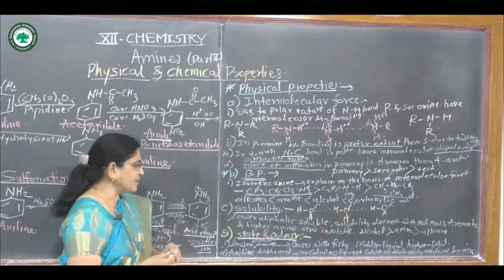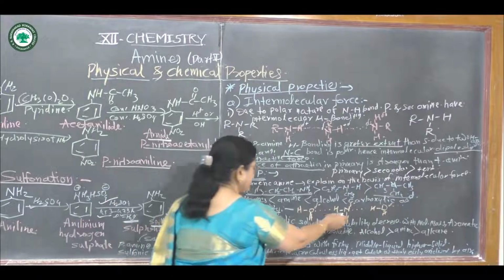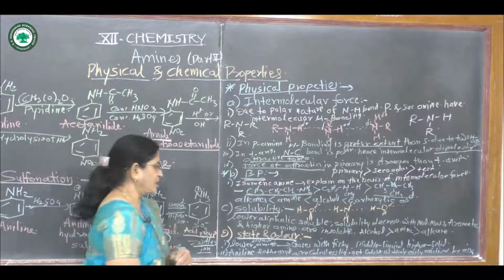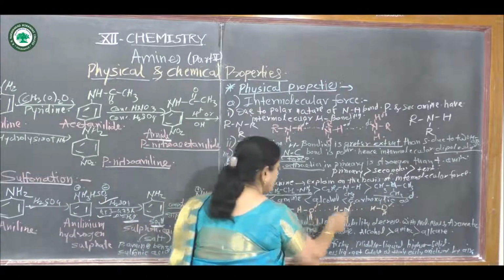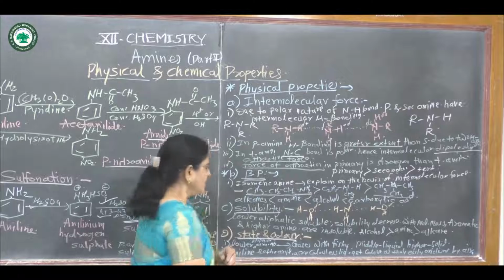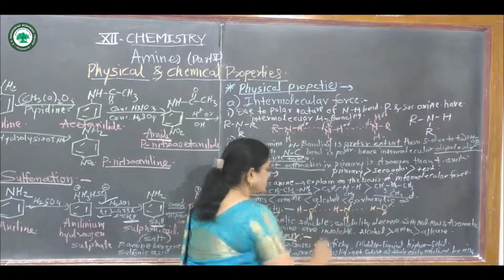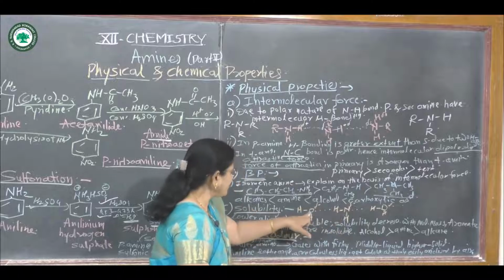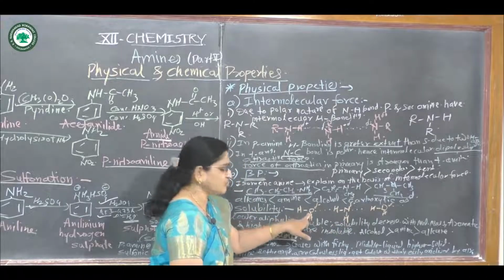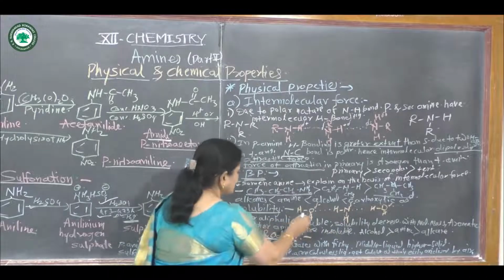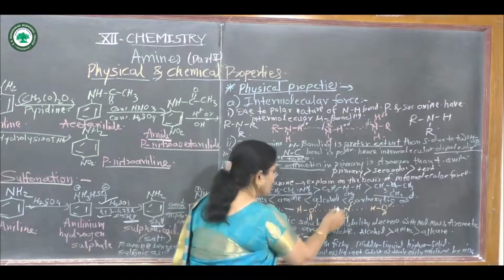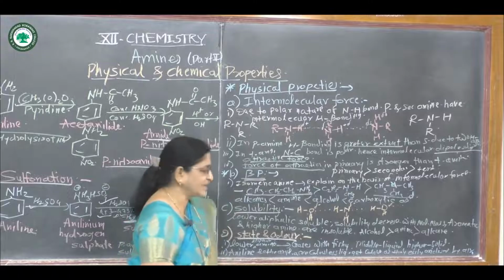In solubility, amines form hydrogen bonds with water molecules. Suppose this is NH2, an example of primary amine. This amine forms a weak hydrogen bond with the water molecule, that means the oxygen of the water molecule is bonded to the hydrogen of the primary amine.